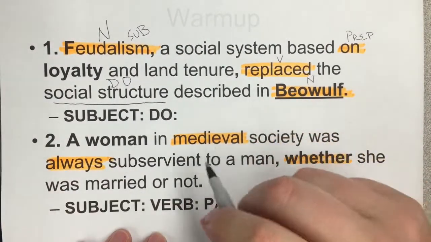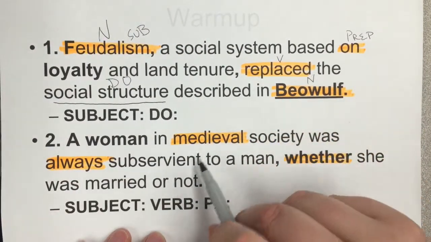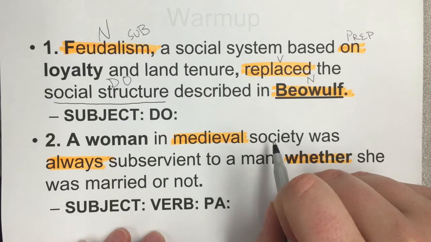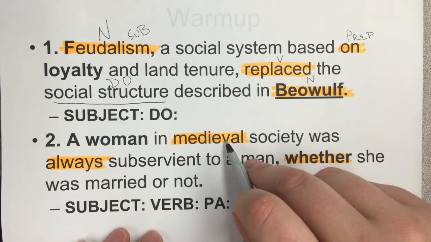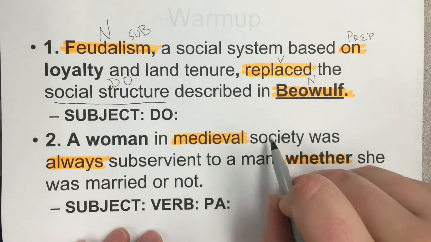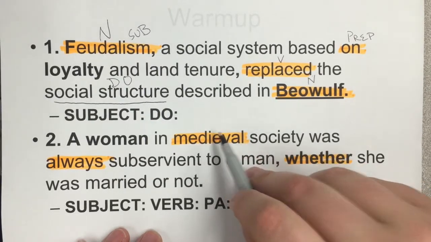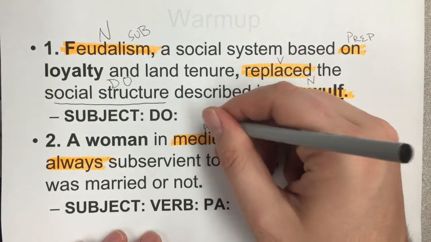Number 2. The word medieval, in this case, describes the noun society. Medieval answers one of the adjectival questions, what kind? What kind of society? A medieval society. So this is an adjective.